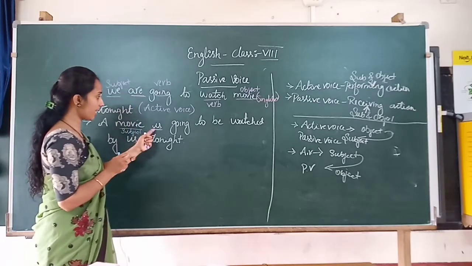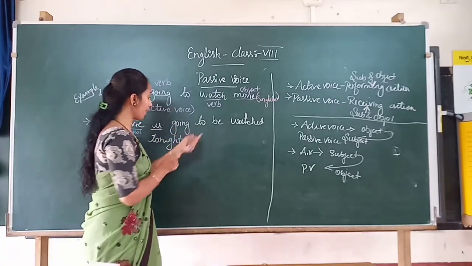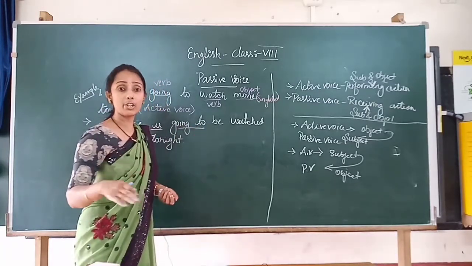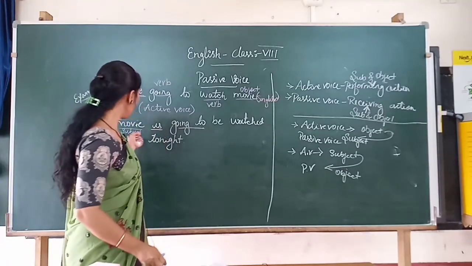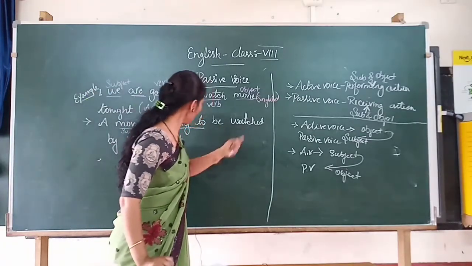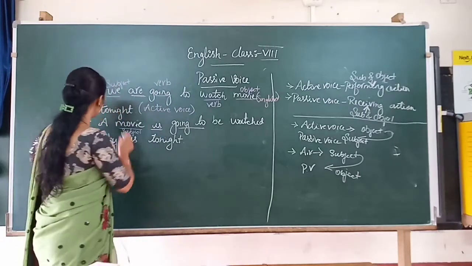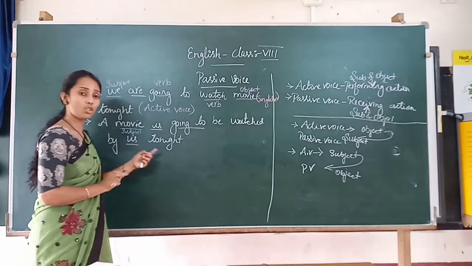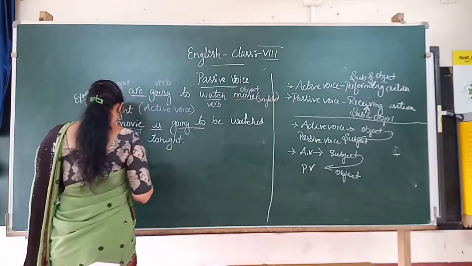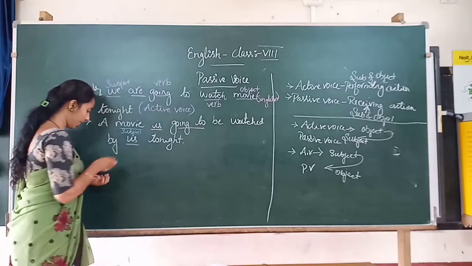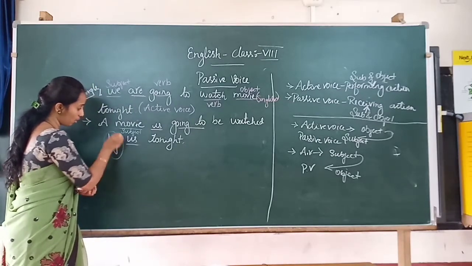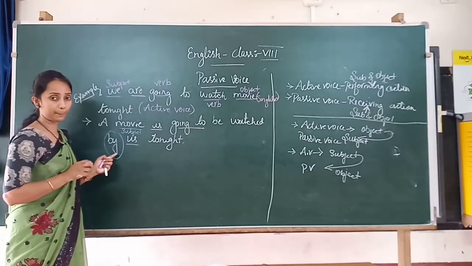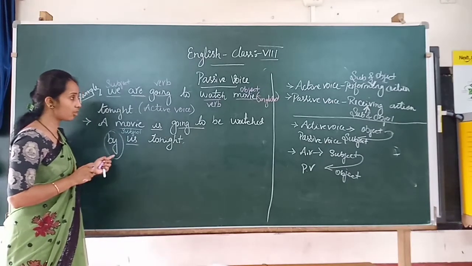Here is, going to be, which shows present continuous tense. So a movie is going to be watched by us. Here this we becomes us, tonight. Full stop. So what is the extra that we have added here? That was by. So remember that passive voice is always followed by by. Correct? Is it clear, children?